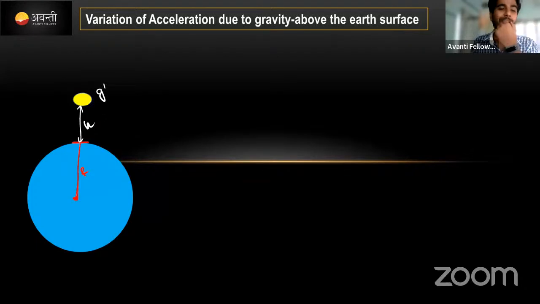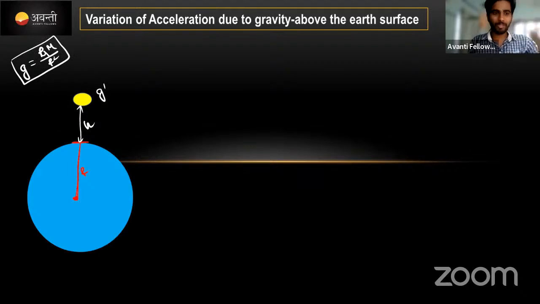We need to find the g value at this point, that's why I'm writing g dash here. What is g dash? Actually we found the g value earlier. What did the g value come out to be? g equals GM divided by r square. Correct? This is 9.8. Here at this point, I'm going to call this point A and this point B. At point B, I don't know the value of g, that's why I'm calling it g dash. Here I need to calculate the value of g dash. That's it. Understood, right? The concept is this much only.